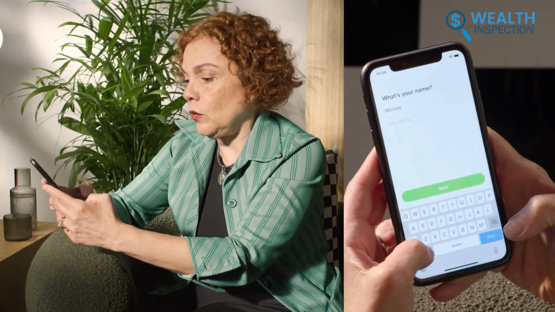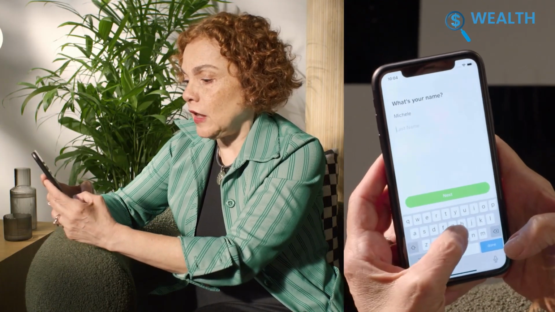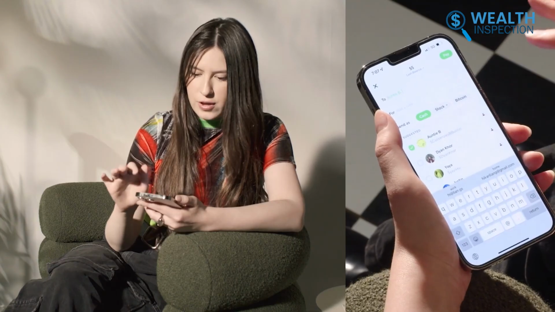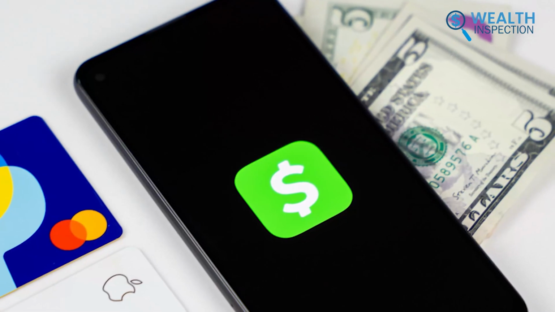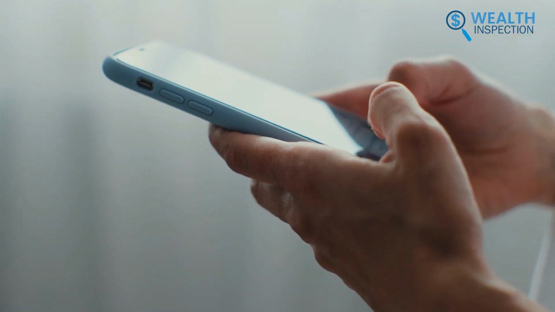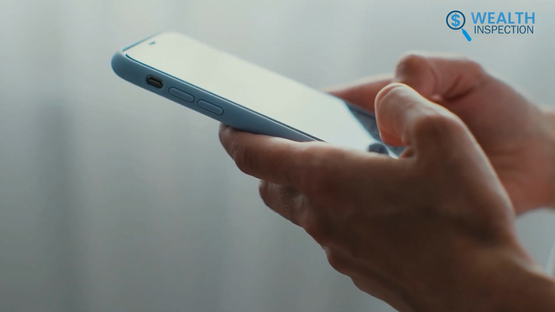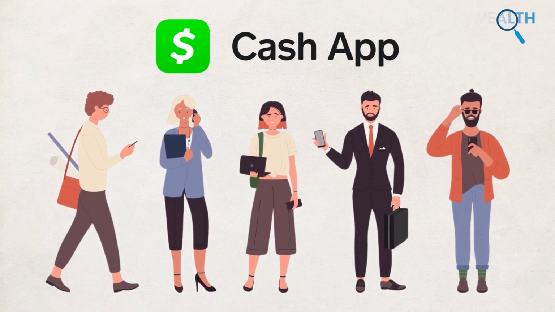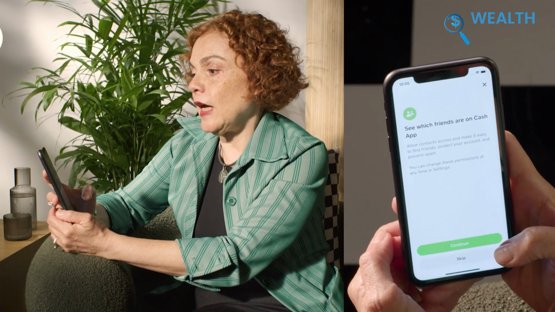After that, we had to add our first and last names, and we were almost ready. Up next, we were prompted to come up with a unique cash tag that acts as the username that people can use to send us money, so it's best to pick something that's fun and memorable. The app also asked us if we wanted to sync our phone contacts, and to that, we said yes, as it makes it a breeze to find and pay our friends who are also using CashApp. All that, and our account is finally ready to go.